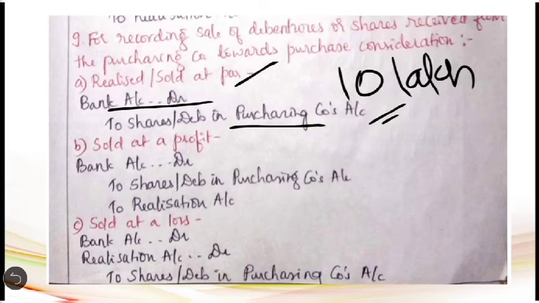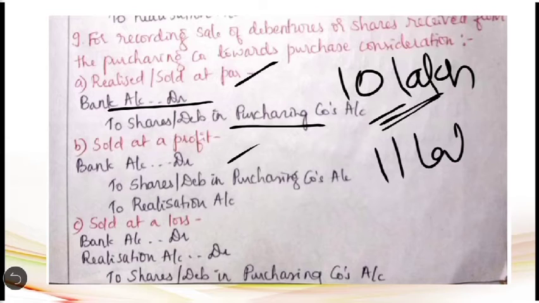Then coming to the second case, that is, where it is sold at a profit. For example, these 10 lakh worth of shares are sold at 11 lakh rupees. Here the book value of the shares received under purchase consideration is only 10 lakh, but they are sold for 11 lakh in the open market, whereby the selling company is earning 1 lakh profit. That profit has to be transferred to the realization account. In that case, the entry will be bank account debit for 11 lakh rupees, to shares in purchasing company's account 10 lakh rupees, to realization account 1 lakh. The profit on sale or realization of shares and debentures has to be transferred to the realization account.